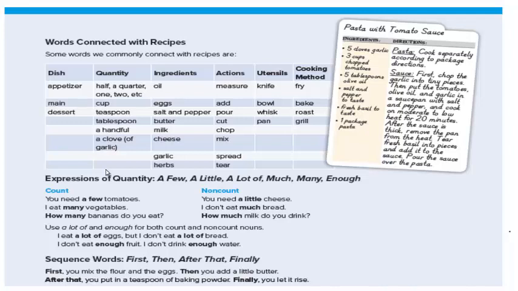The utensils are those tools that we use in the kitchen, that we use to eat with, like the knives, the bowls, the whisks, the pans, the forks, these utensils. So there are utensils for preparing food, and there are utensils for serving the food, and so on. A cooking method: frying, baking, roasting, grilling, barbecuing. Okay?